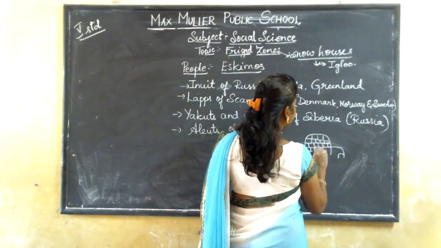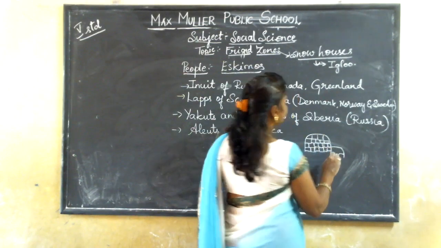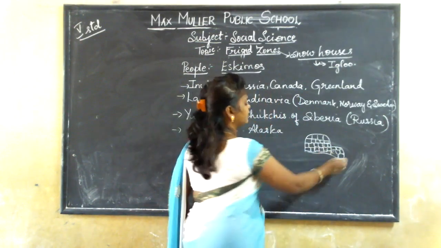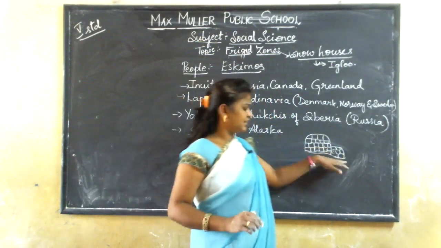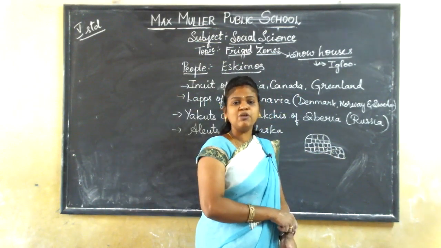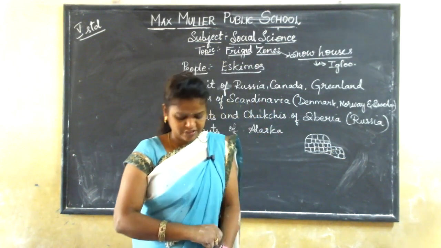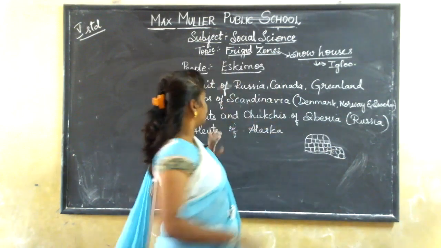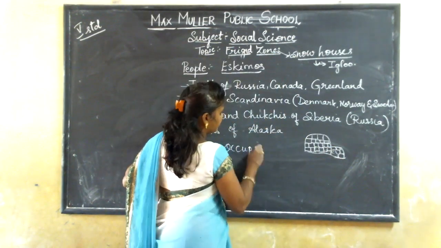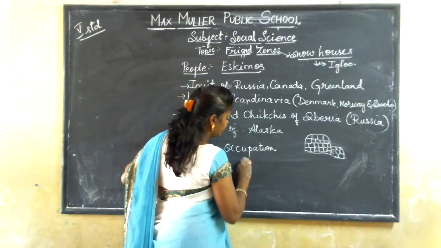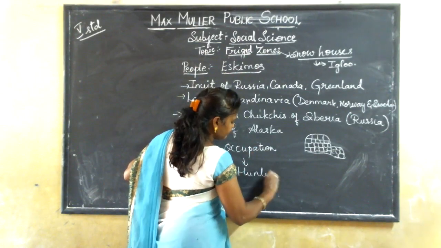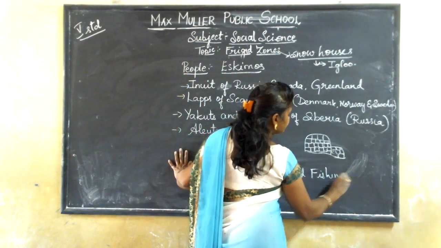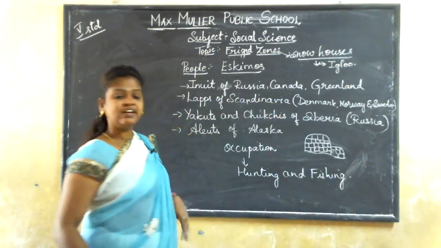The people who are staying in these frigid zones, to keep themselves warm, are just staying in the igloo. So when they stay inside the igloo, what happens? It just keeps people warm and it protects from cold winds. And here, the main occupation of these people will be hunting and fishing. These are the main important occupations of the Eskimos or the people who are living in frigid zones.